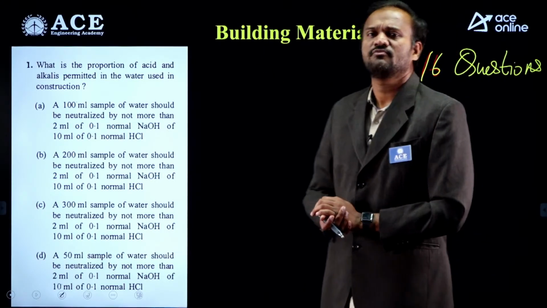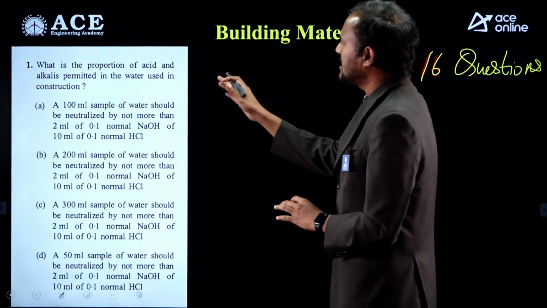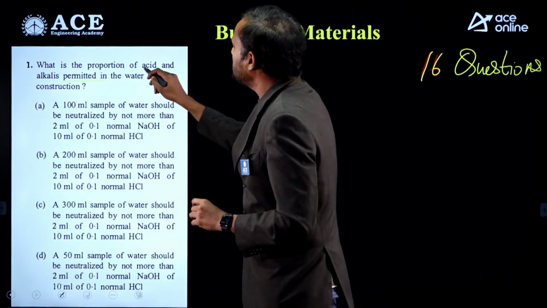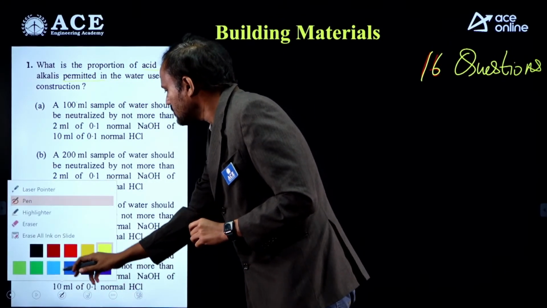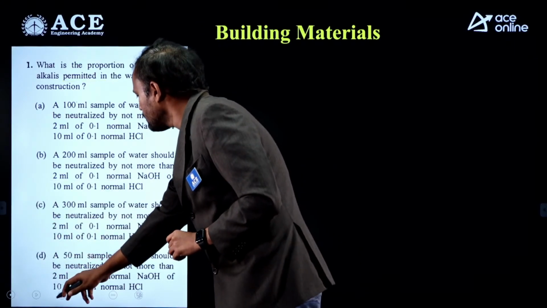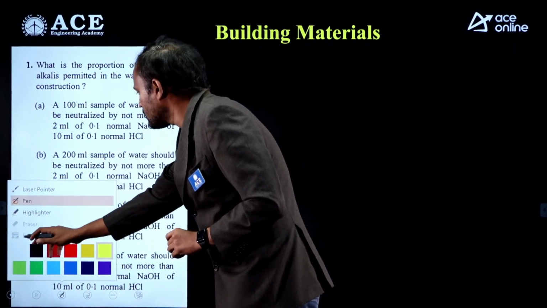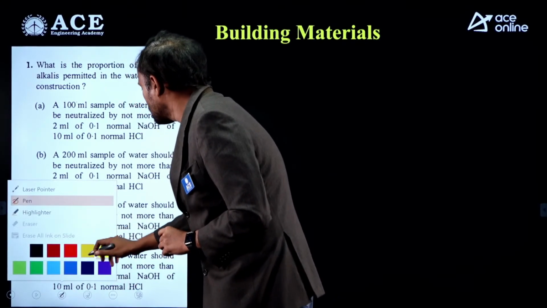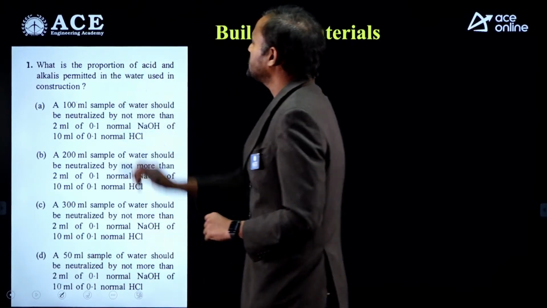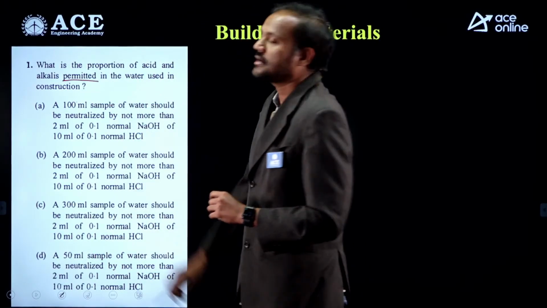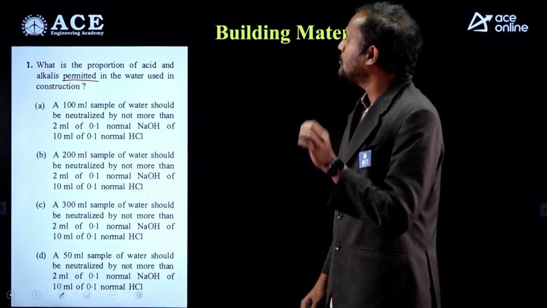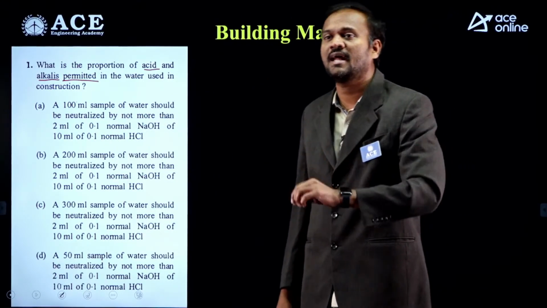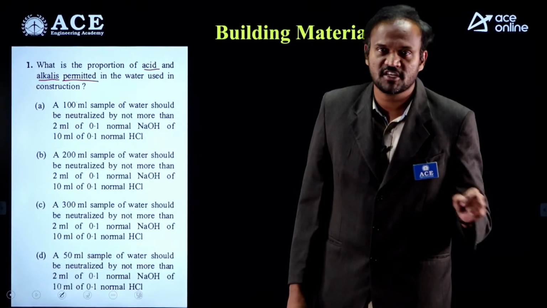Starting with the first question, question number 1. The question deals with permitted amounts of acids or alkalis in water used for construction work.